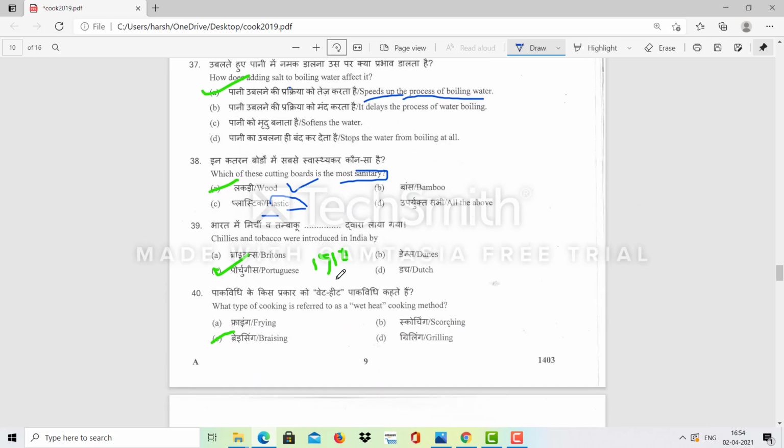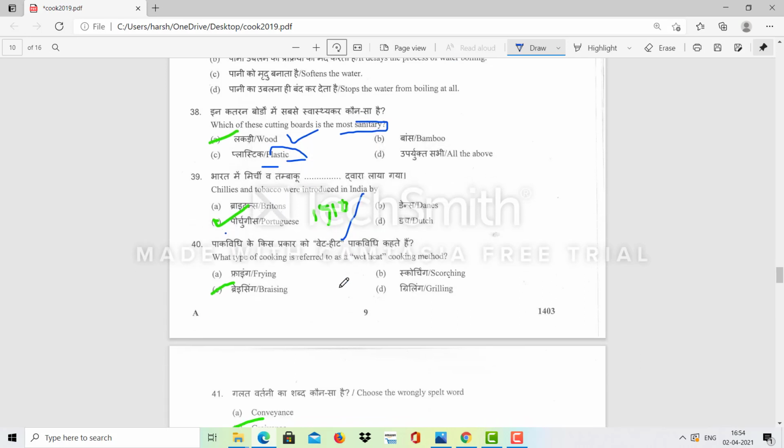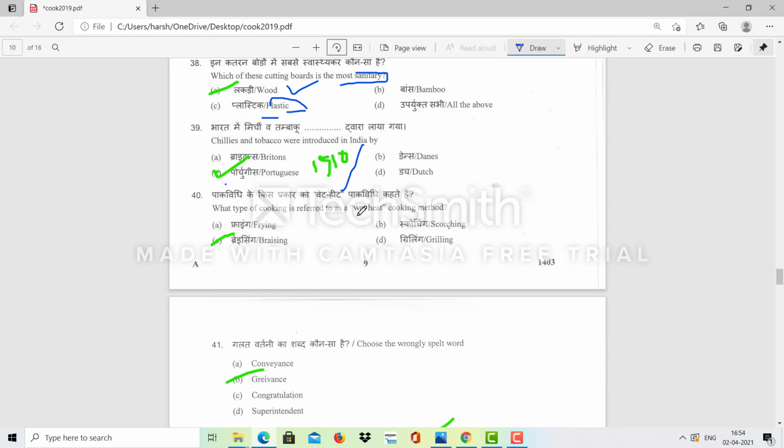Chilies and tobacco were introduced by the Portuguese. The Portuguese brought these chilies and potatoes in the year 1510. For what type of cooking is wet heat referred to? Braising comes under the wet heat cooking method, and these are all dry cooking methods: grilling, scorching, frying.